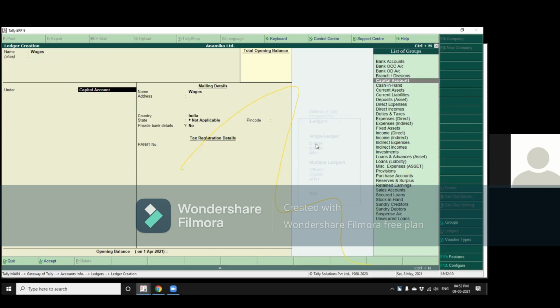Under capital account name wages current assets. Okay. Now it said under capital account. Here it gives us a list of the default groups. So let us see the list with the JAWS cursor.